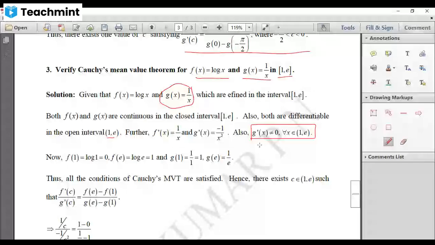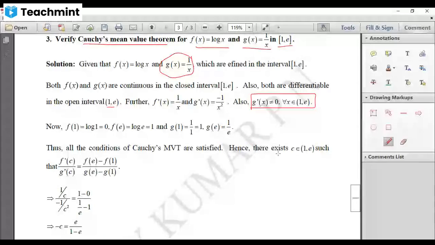Therefore, by Cauchy's mean value theorem, there exists c in between 1 and e such that f dash of c by g dash of c equal to f of e minus f of 1 divided by g of e minus g of 1. Now, what is your f of 1? Your f of 1 is log 1. Log 1 is 0. F of e, which is log e, base e is 1. And g of 1 is 1 by 1, which is 1. G of e is 1 by e.